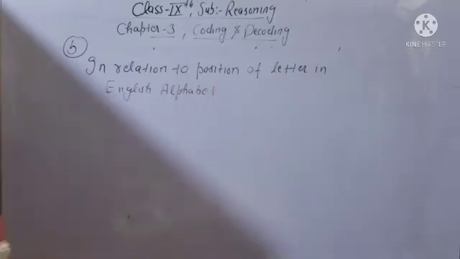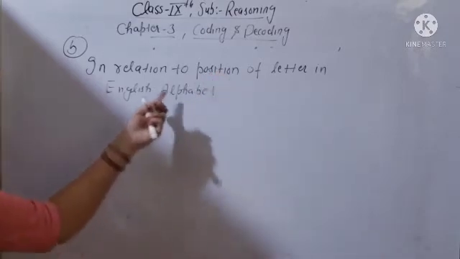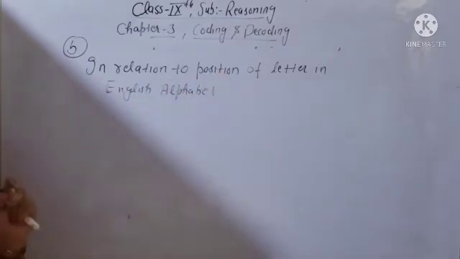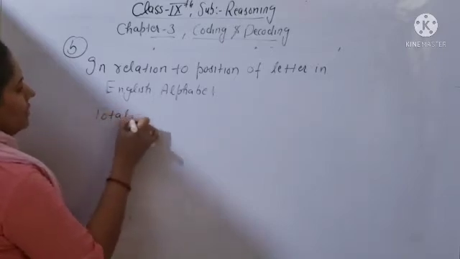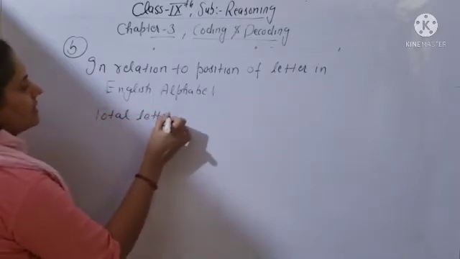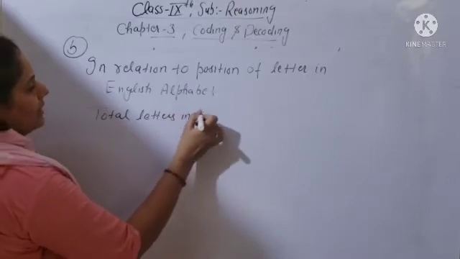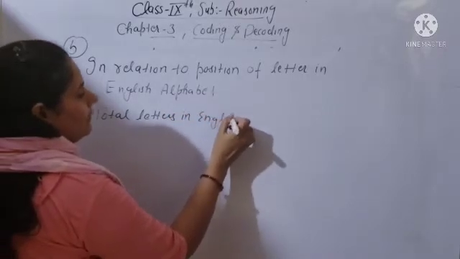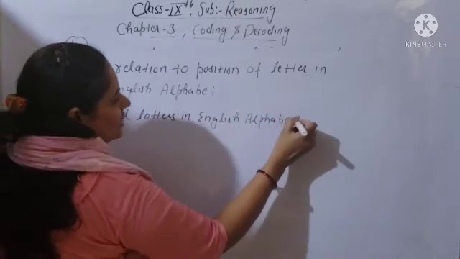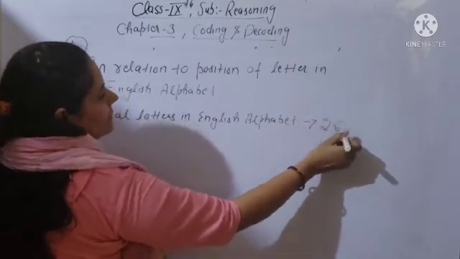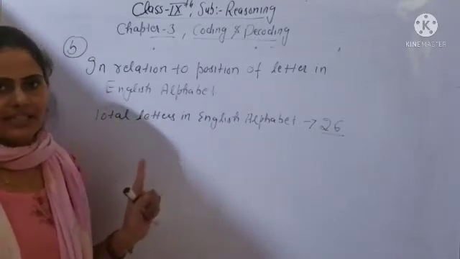In number system coding, 3 types of coding are there. First one is direct coding. Second one is in relation to position of letter in English alphabet. So you know, beta, how many total letters are there in English alphabet? You can say 26 letters.